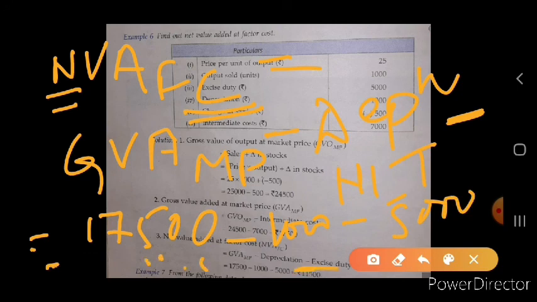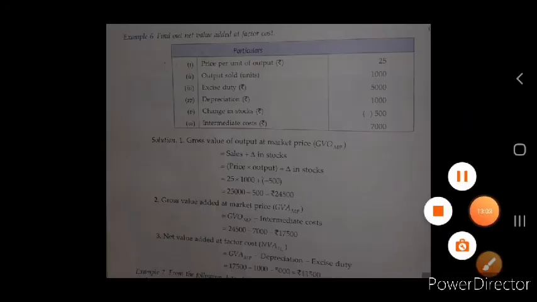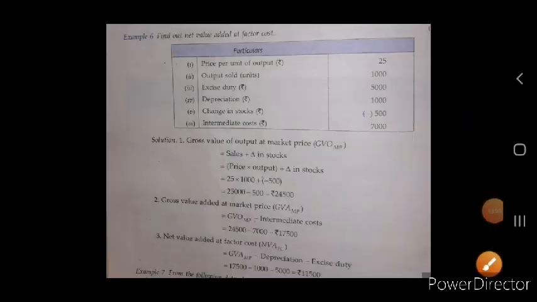Okay, from this we know the value of the NVA at factor cost. From this you have many questions in your book. Now you start to calculate. Whenever you face any problem at any stage, you may ask in the